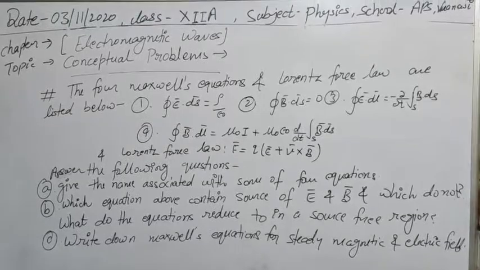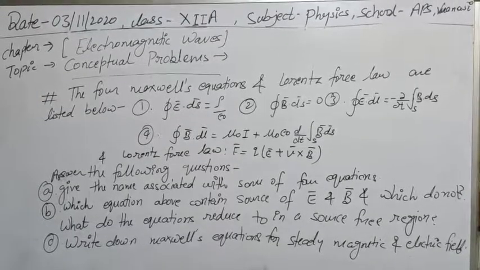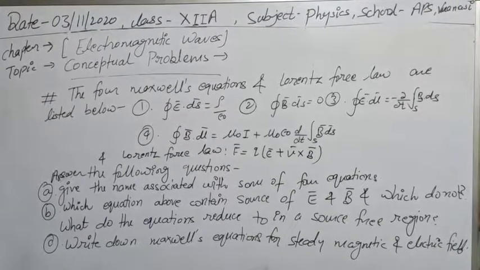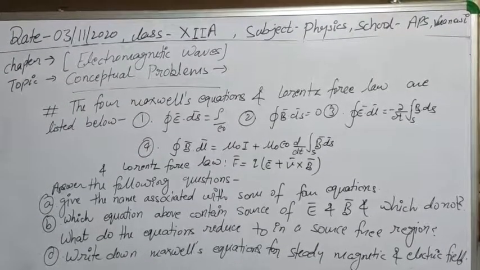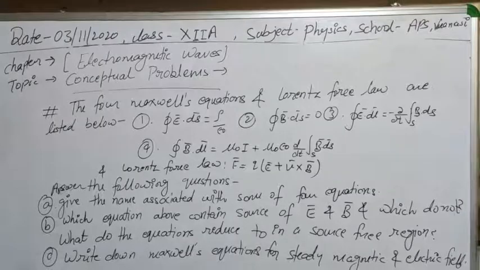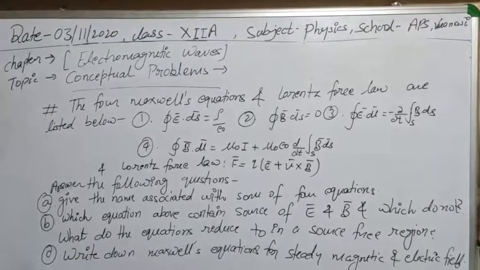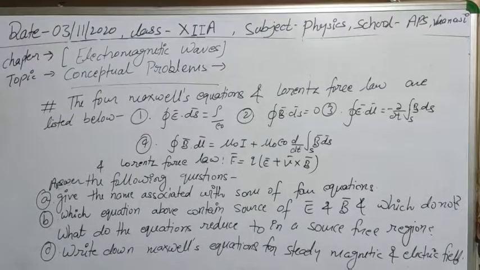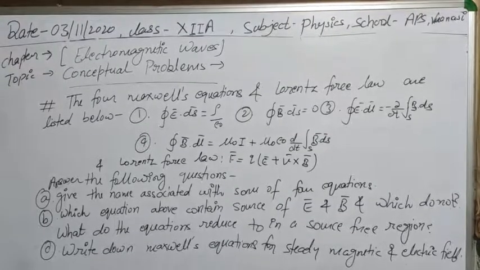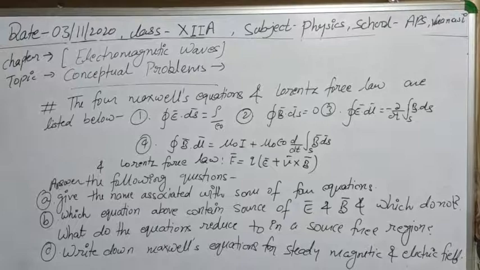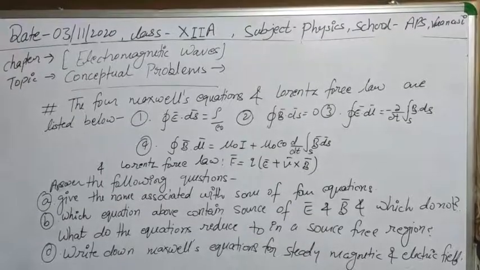So in the next question we have to work with Maxwell's equations as given on the board, and the question is that the four Maxwell's equations and the Lorentz force law are listed below. These Maxwell's equations and the Lorentz force law collectively make the base of classical electromagnetism.